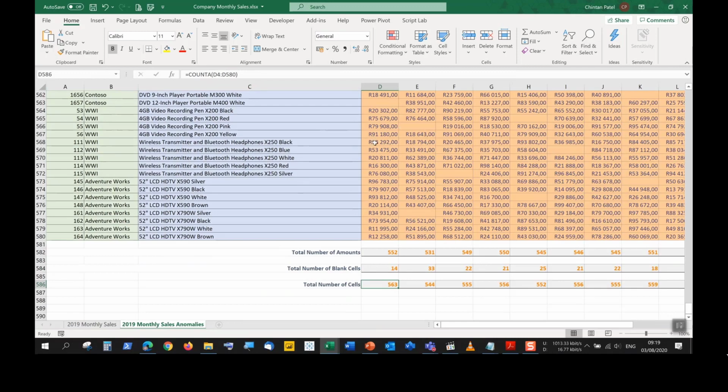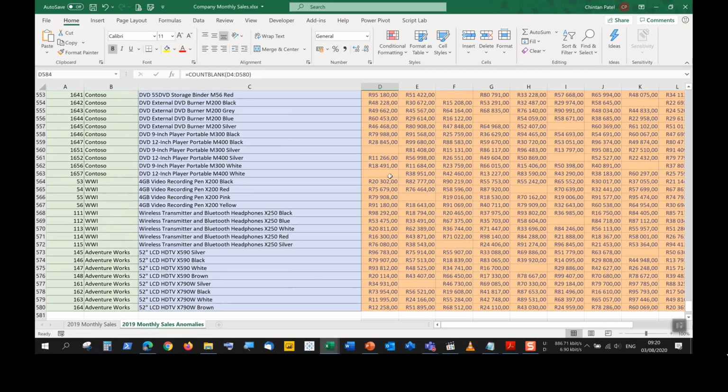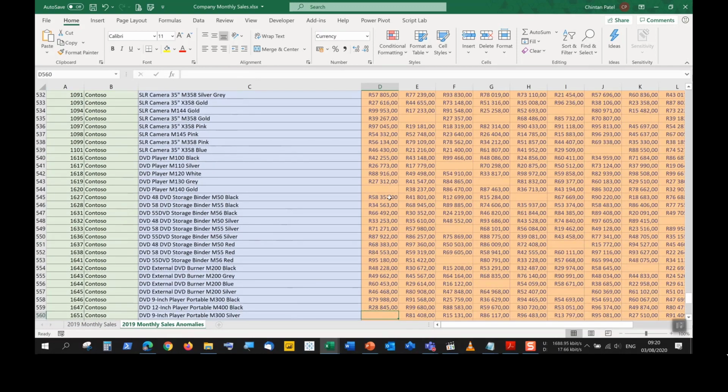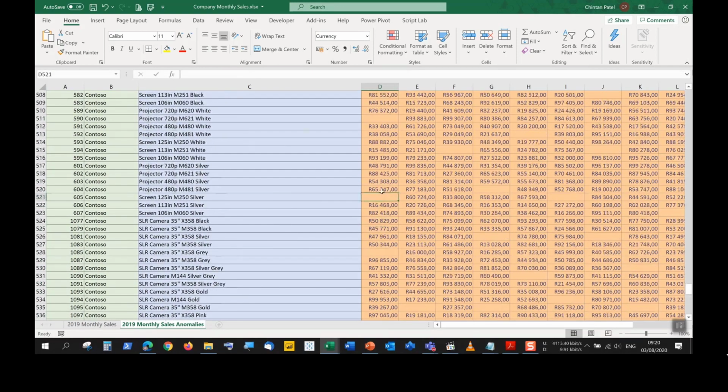COUNTA means count all. All means alphanumeric, if you want to put it that way. So alphanumeric combinations, or text, or numbers, or values inside a column. COUNT is numeric values only, and COUNTBLANK means how many blank cells we have here, something that is not inside. Blank is not the same as 0, just to put it out there.